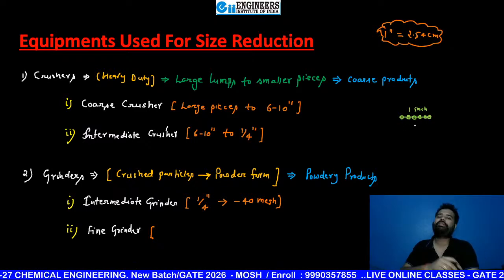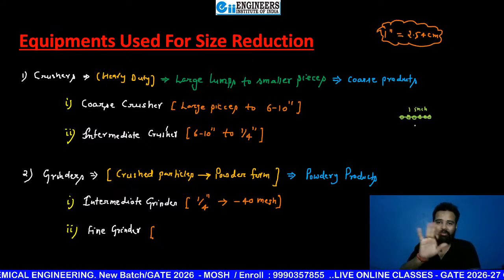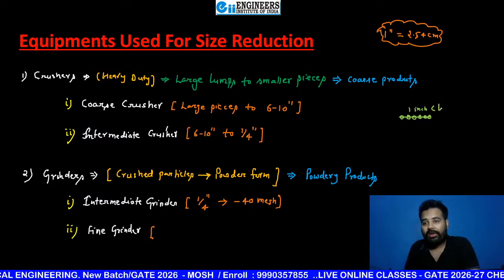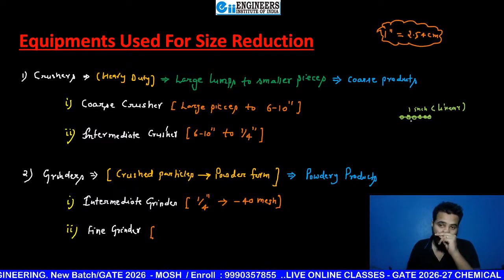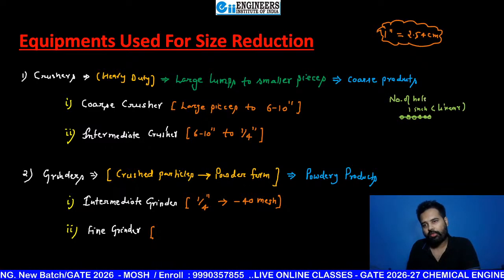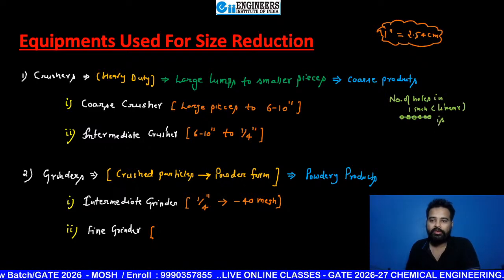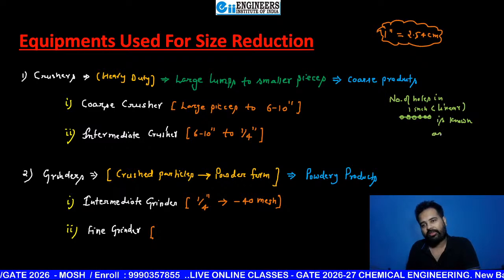Suppose 6 holes are there in 1 linear inch. I'm not taking 1 inch area, I am taking 1 linear inch. The number of holes in 1 linear inch is known as mesh number.